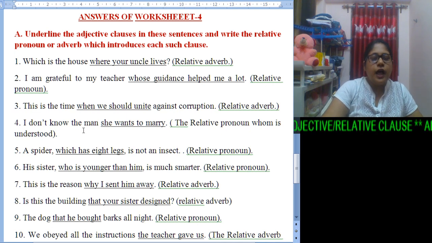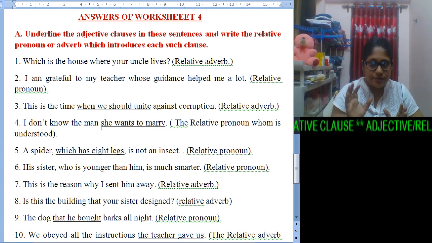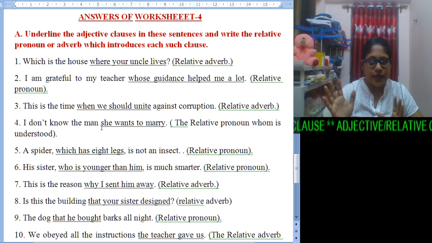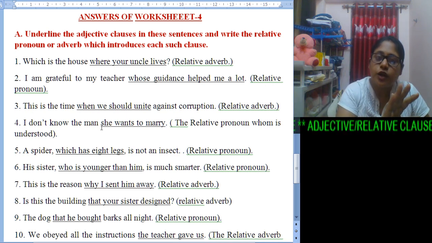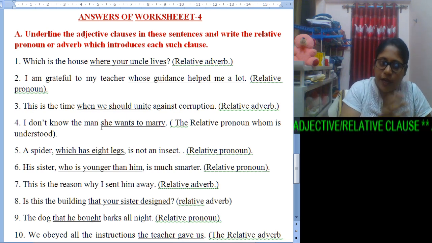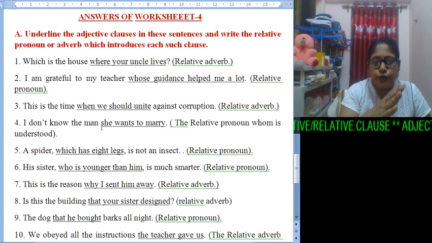Number 4. I don't know the man she wants to marry. Now, I don't know the man. Here something is missing, that is whom she wants to marry. I don't know the man whom she wants to marry. Though here we do not find the WH word, the word easily comes to our mind when we go through the line.